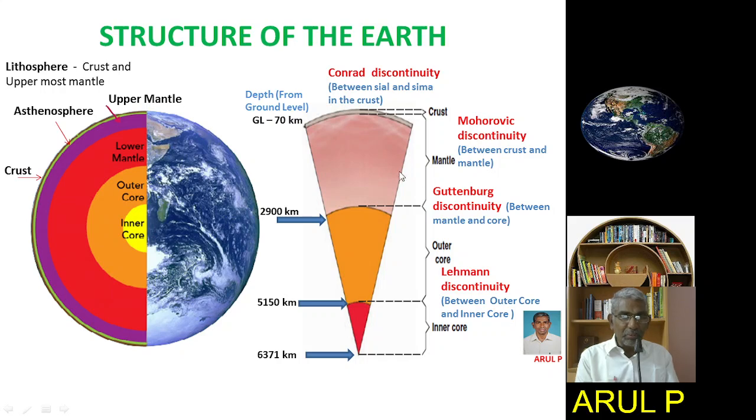And just now I told you the mantle extends up to 2900 kilometers from the ground level. From this 2900 kilometers, the outer core starts.